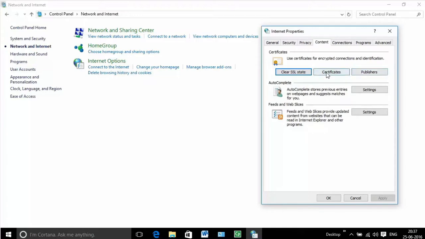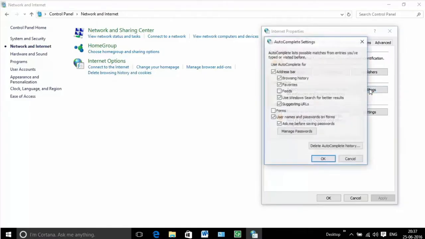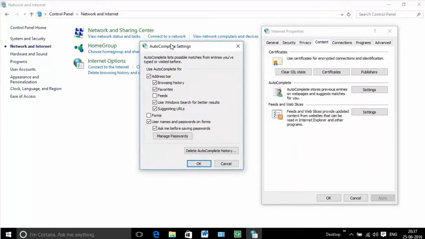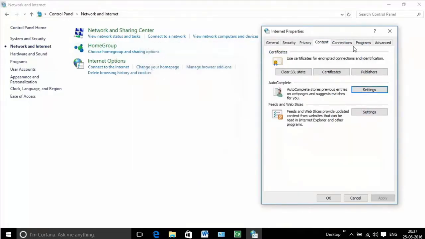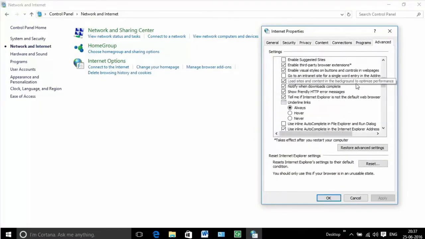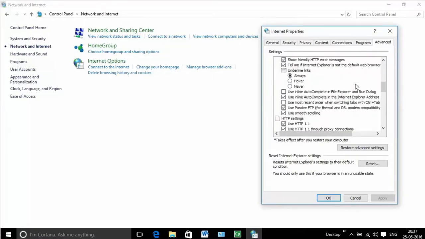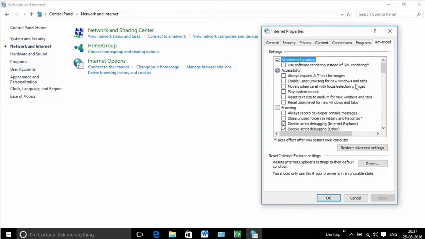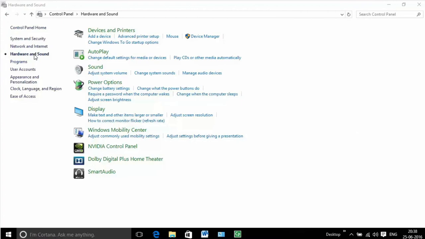Content allows the parental controls and autocomplete to be configured and also specifies how to deal with certificates. Connections, programs, and advanced. These give access to other aspects of Internet settings, such as the default modem connection and email client, proxy settings, and other advanced configurations. Hardware and sound. Devices, printers, and sound settings can be managed in this menu.